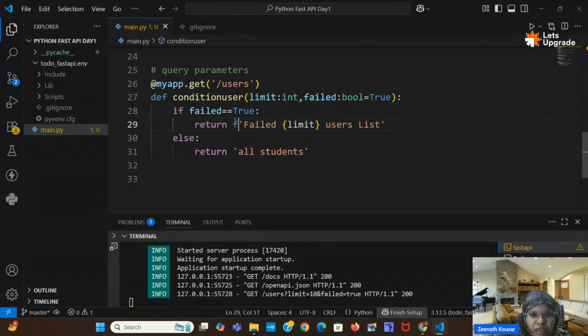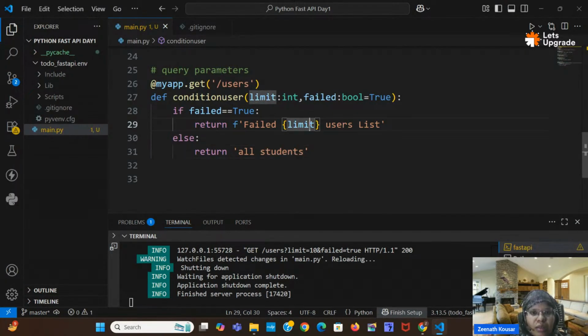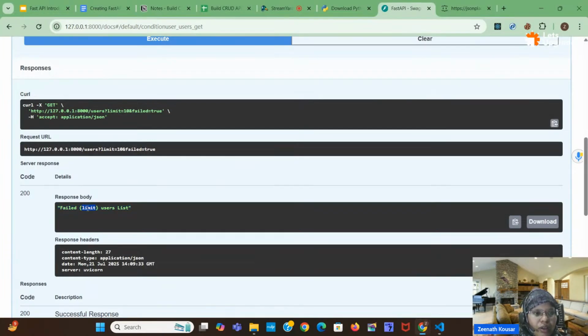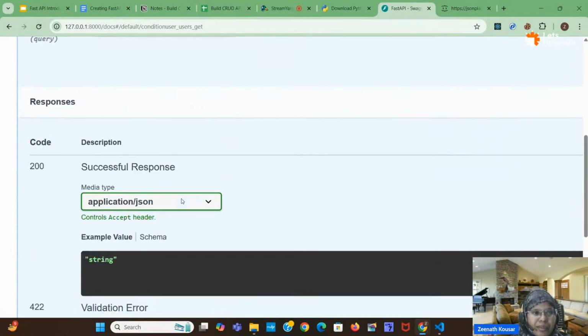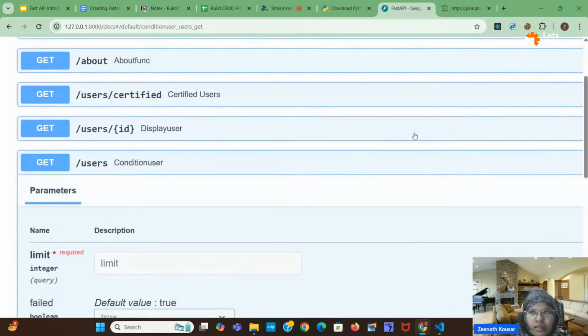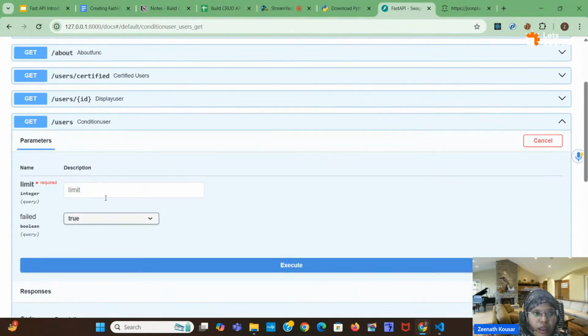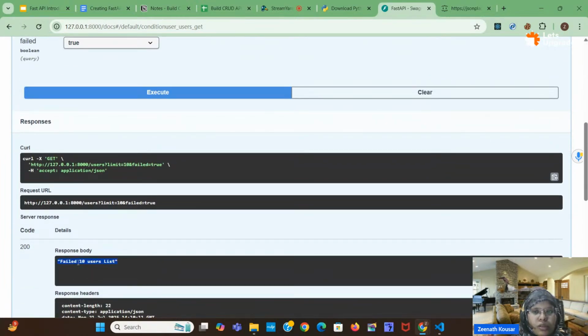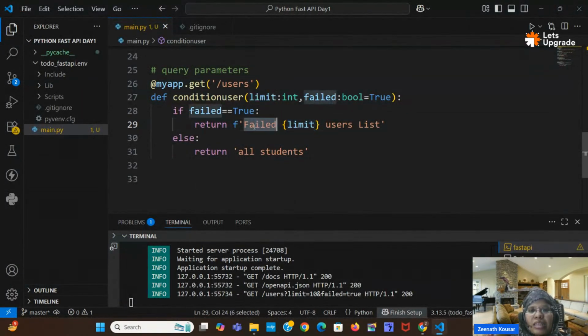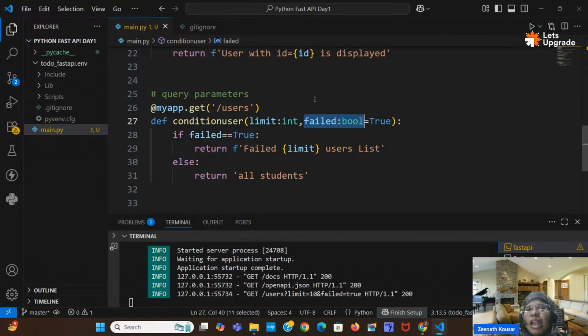Actually the f-string is missing here, f. So in the place of limit I should get 10 here. Okay, in the response body I will refresh once. I will click on try it out, and I will give 10 here, and I will give true here, and I will execute. See, failed 10 users list. Why am I getting this response, not this response? Because this particular condition is true. Here the failed value is taken as true.